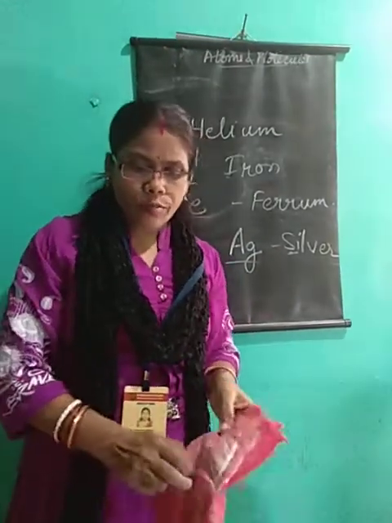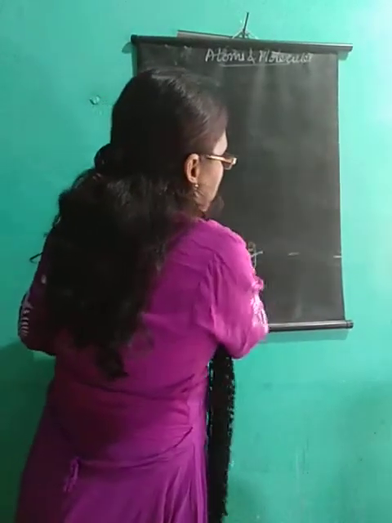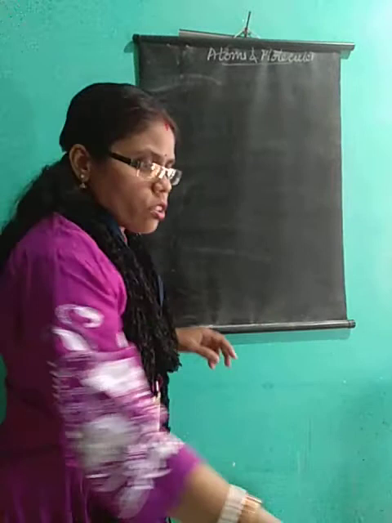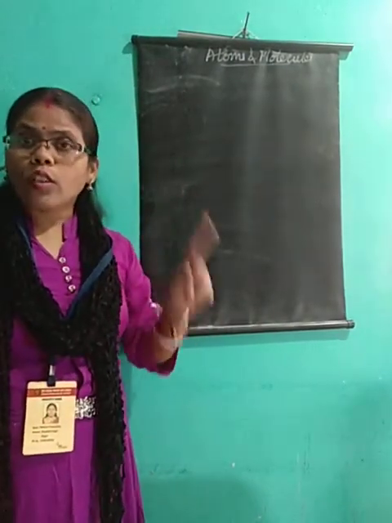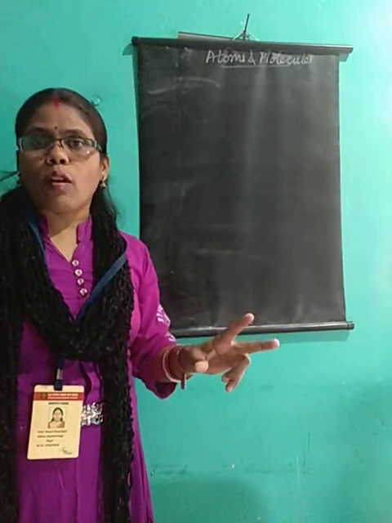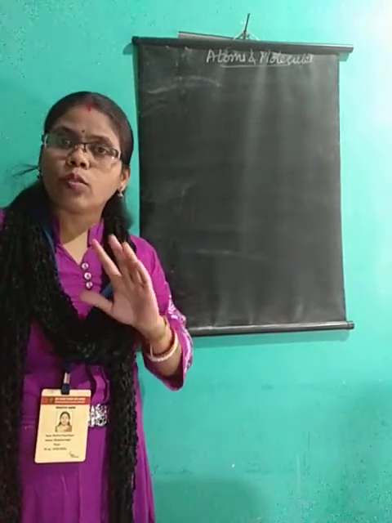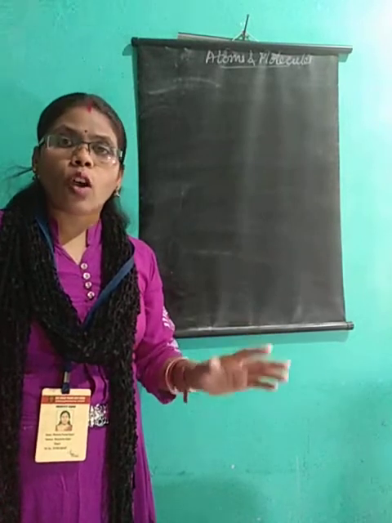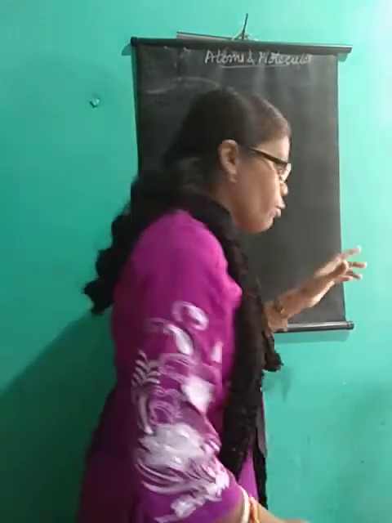Now coming to another thing, that is how these elements exist. Elements generally exist in molecular form or ionic form. They do not exist as atoms. Only very few do.